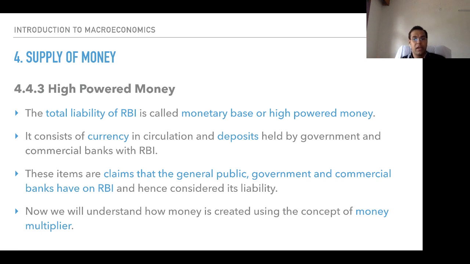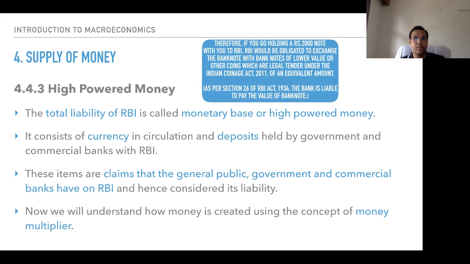Now we will understand how money is created using the concept of money multiplier, also called the multiplier effect. So these items are claims that the general public, government, and commercial banks have on RBI, and hence it is considered a liability. So high-powered money is where the liability is of RBI.